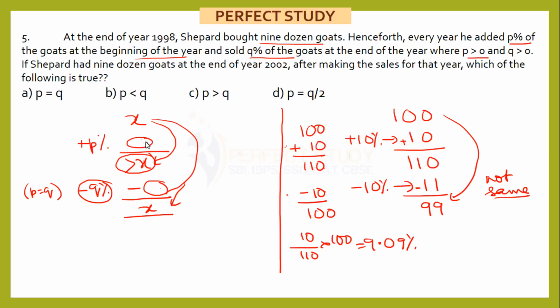But whatever I have increased here, I want to decrease the same value. How is that possible with the same percentage on a higher base? So if the base has increased, your percentage should decrease, which means P should be greater than Q, or you can write Q less than P, and choose your option accordingly. Now here it is P greater than Q. That is option number C.